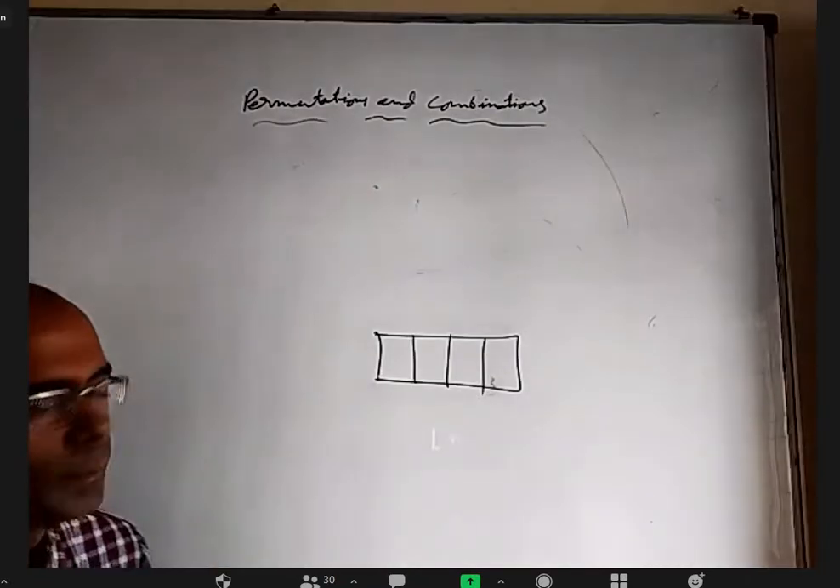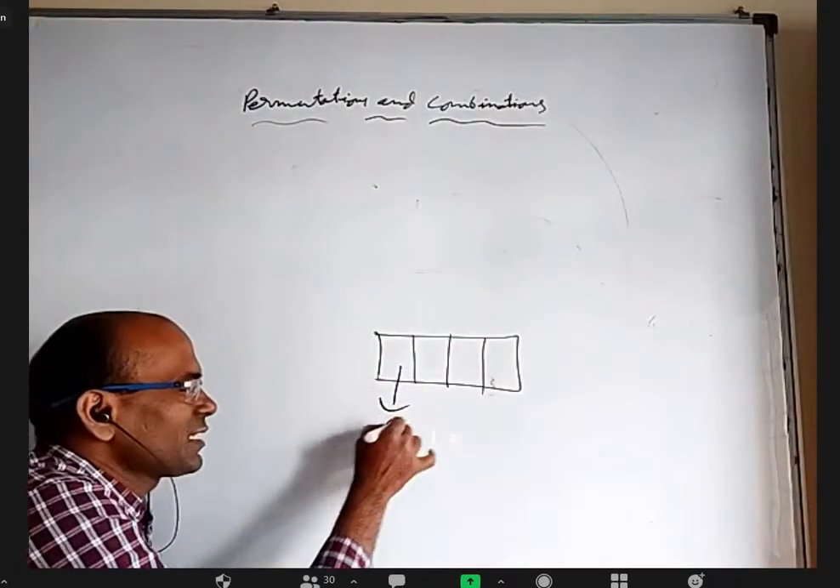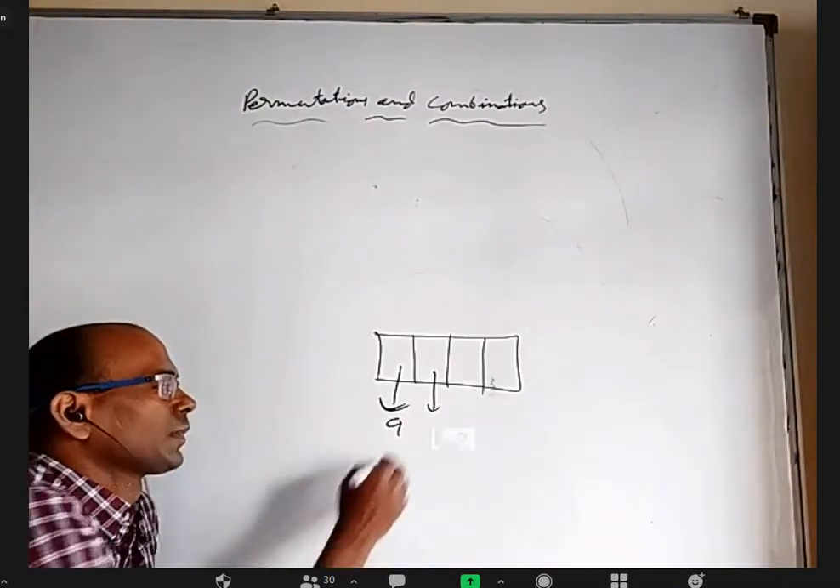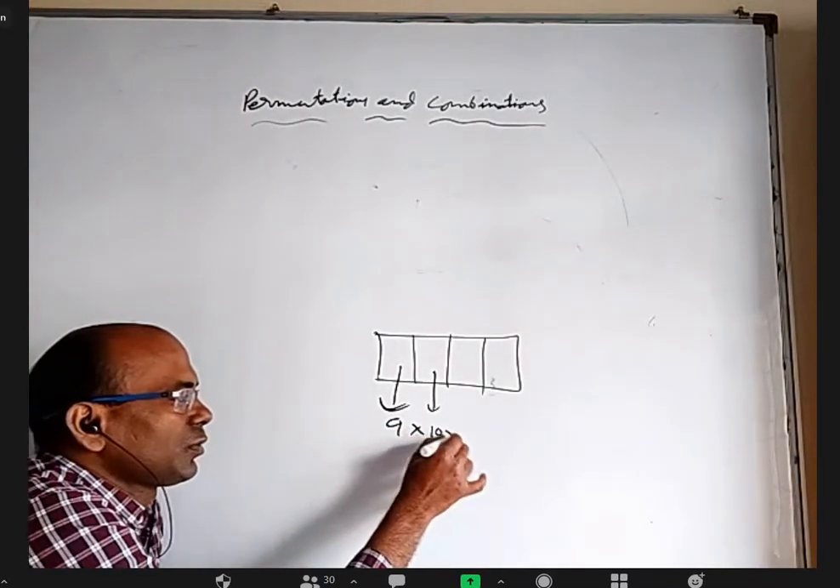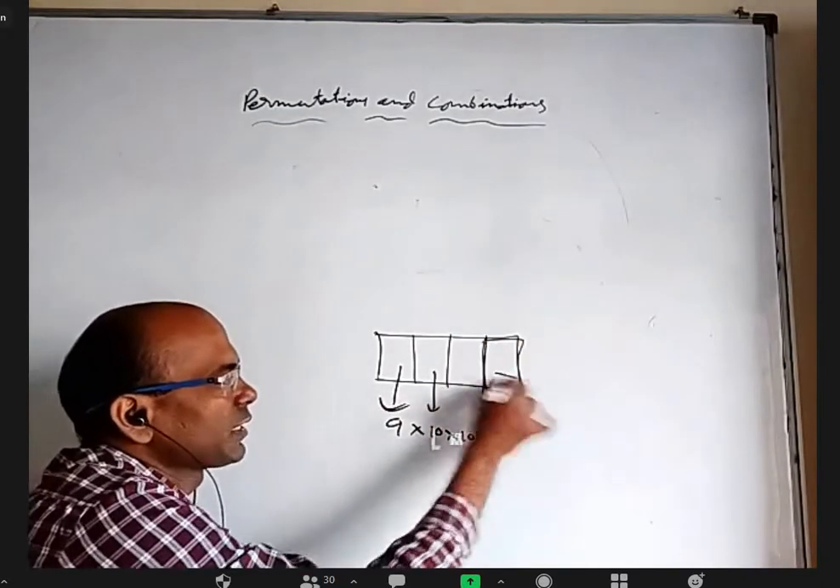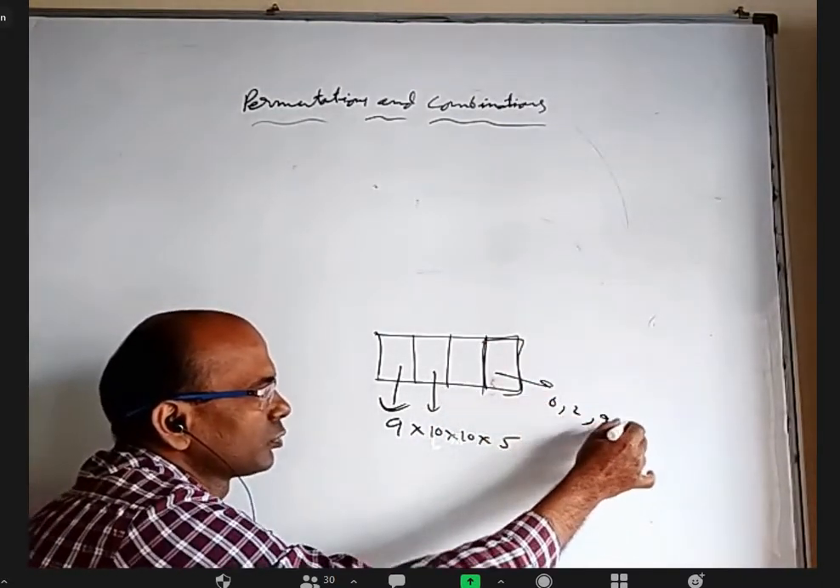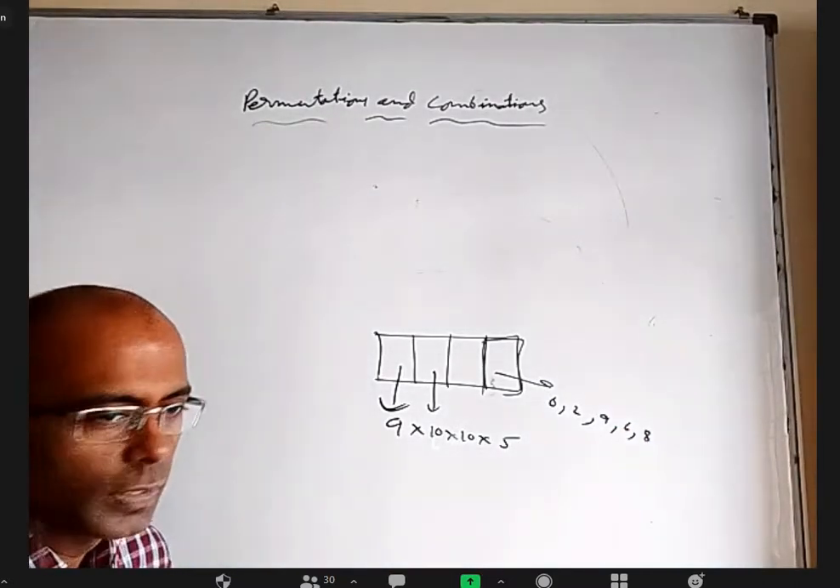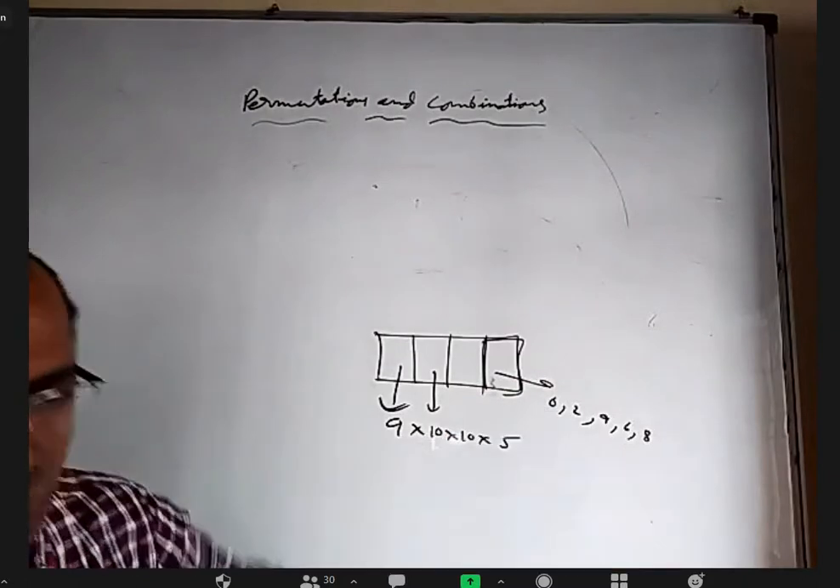Yes. For filling this, 9 ways. Tell me, for filling this, how many choices? 9 into 10 into 10 into 5. What numbers are okay here? 0, 2, 4, 6, 8. Right? Even numbers. So basically the unit digit can be any one of the even numbers.